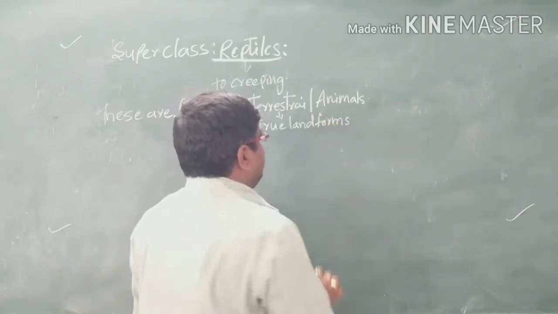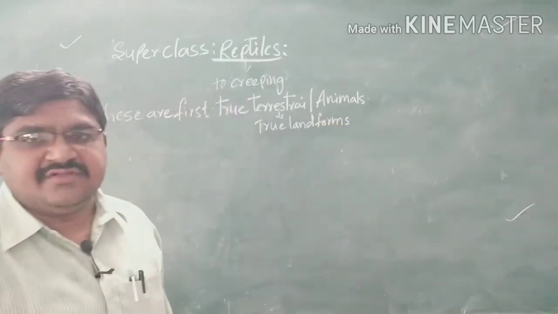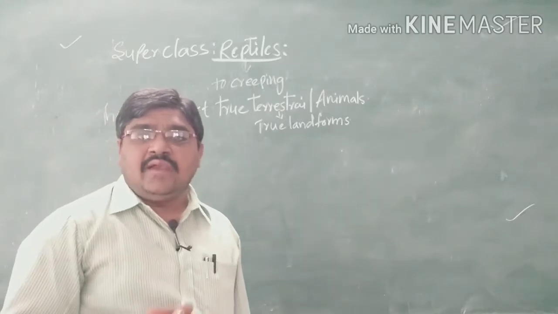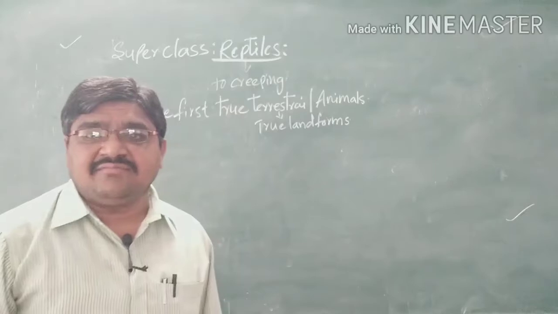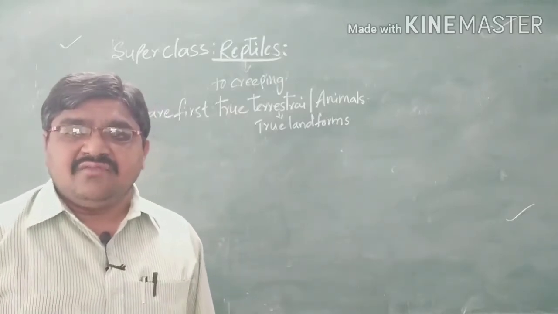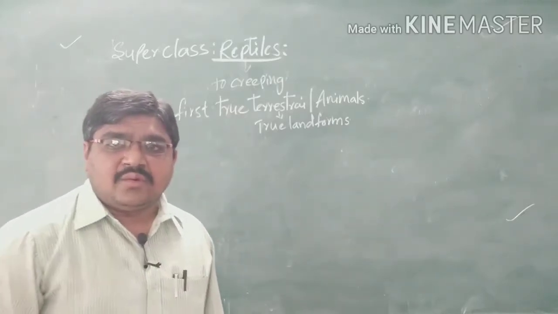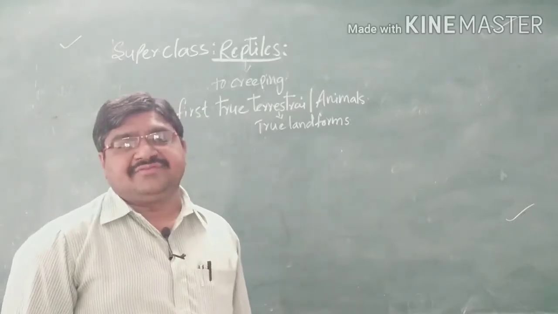So we call them terrestrial forms. They are not present in water, except for a few organisms, but they are truly land forms.